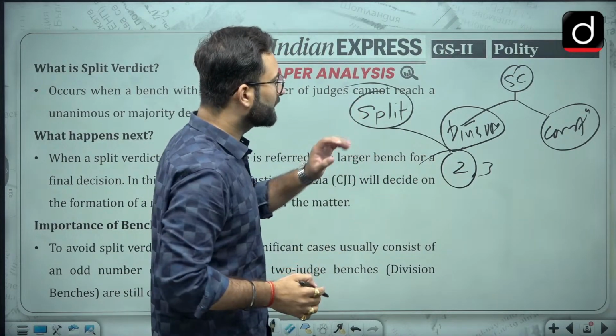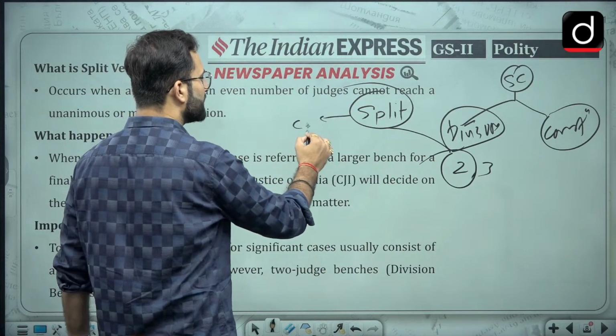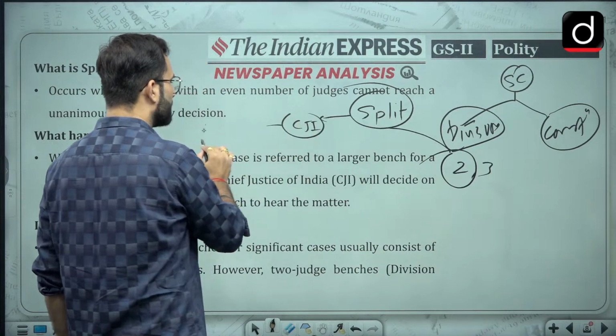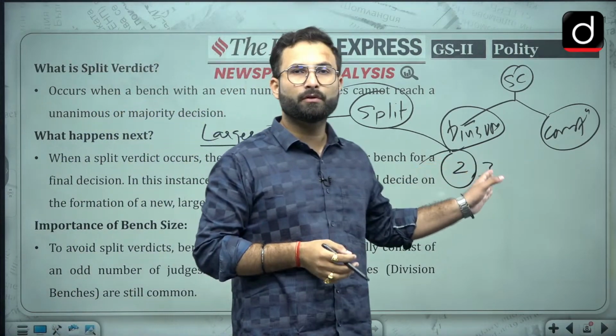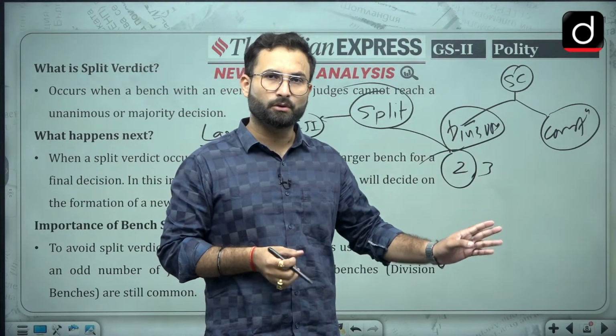Now once a split verdict is given, that will be referred to the CJI. The CJI will go for a larger bench. When we are talking about the division bench, as I told you, that will generally be of 2 or 3 judges, but it can be larger. Okay, so that is there.